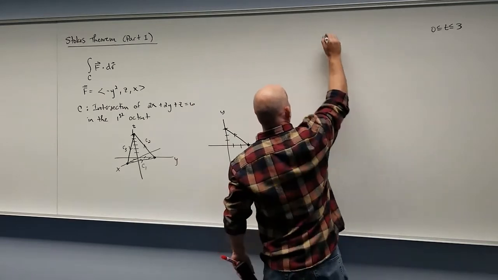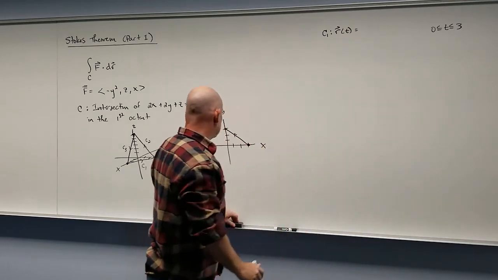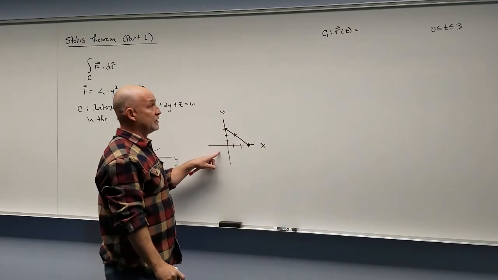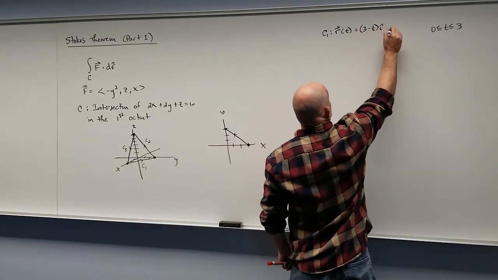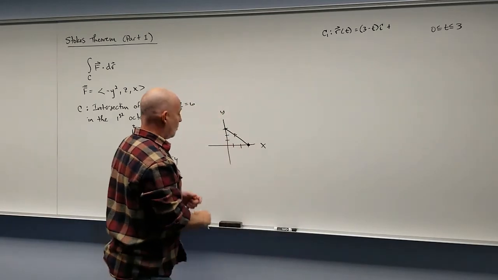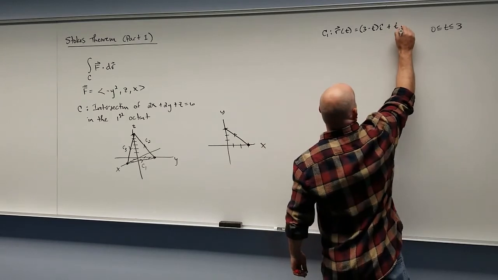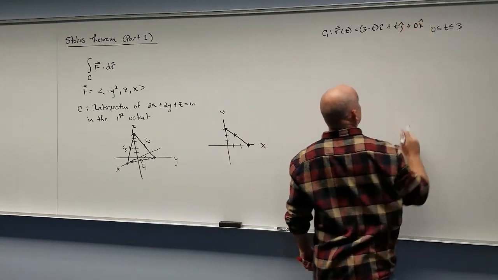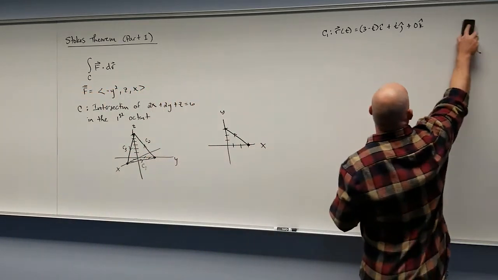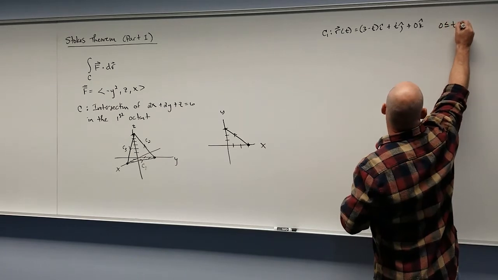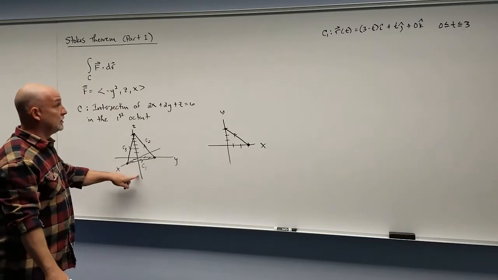So let's say our C1 here, r of t will be, in the x direction, x goes from 3 to 0. So we need to run this backwards, and we've seen how to do this. We're going to go 3 minus t in the x direction. y just goes from 0 to 3, so that would just be t in the j direction, and we don't move at all in the z direction because we're in the xy plane, so all the z's are 0. So this is 0 less than or equal to t less than or equal to 3. That would be the parameterization for C1.